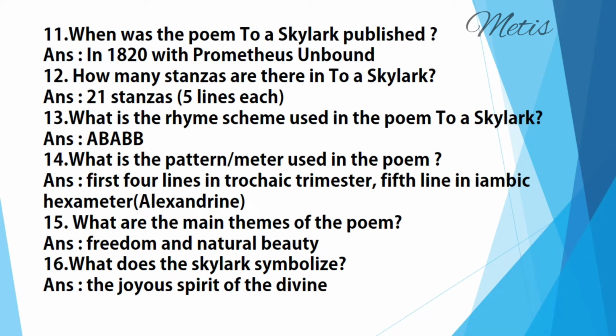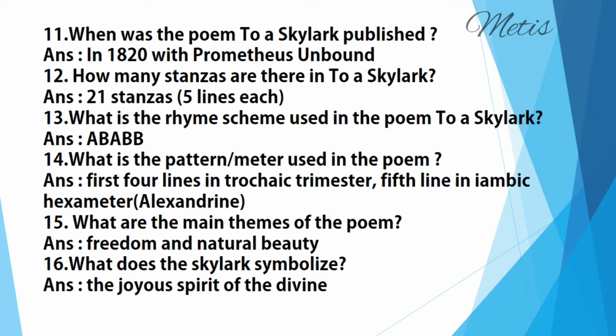Next question, when was the poem To a Skylark published? Answer: in 1820 with Prometheus Unbound. Prometheus Unbound is a lyrical drama with 4 acts. Along with that, some other poems were published.